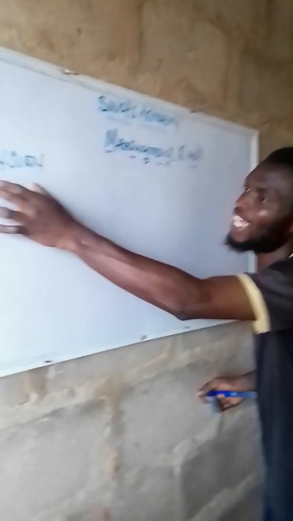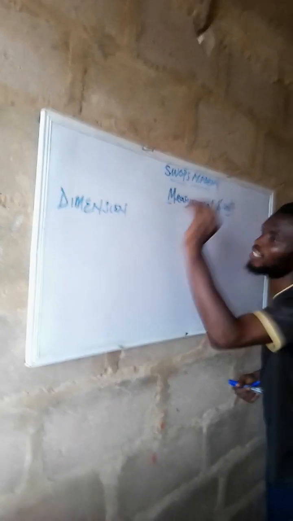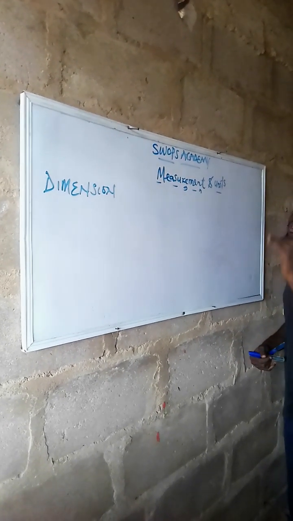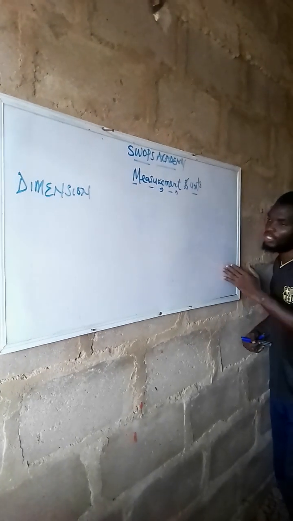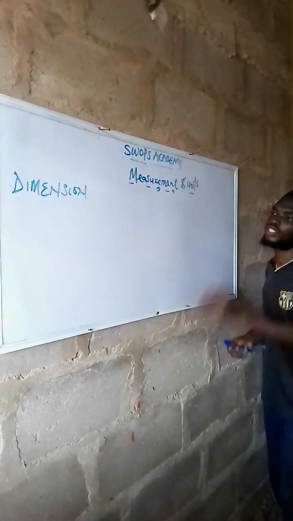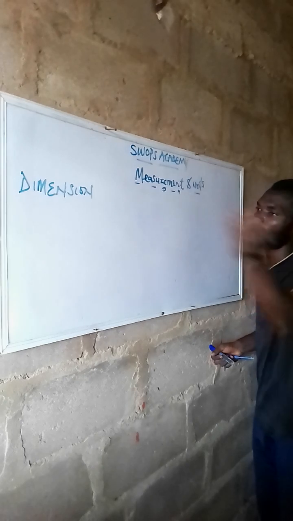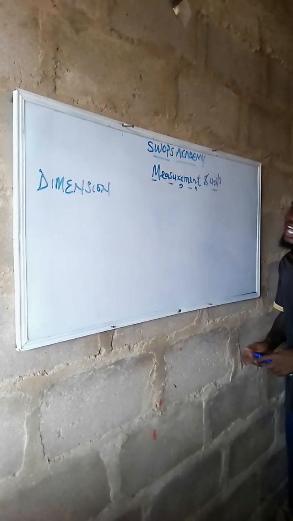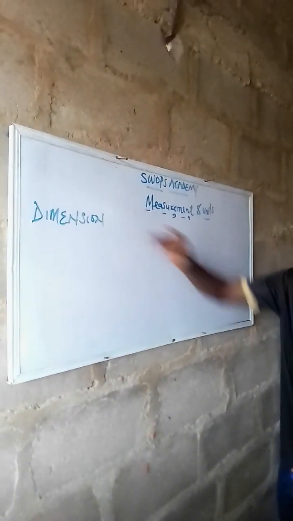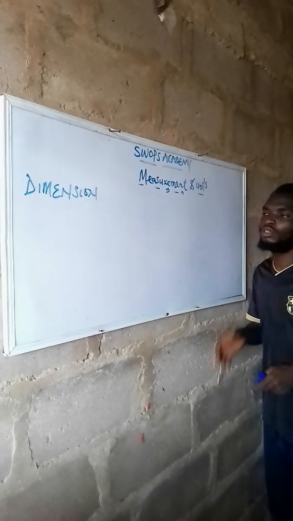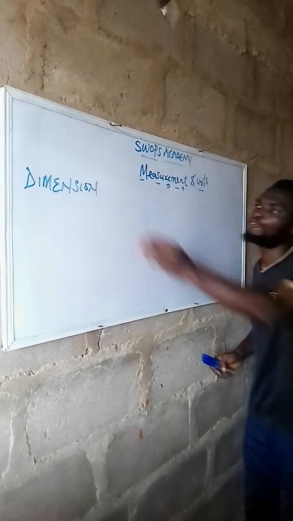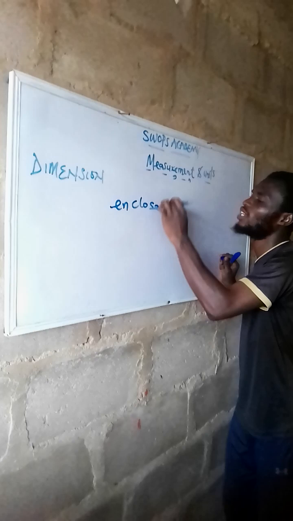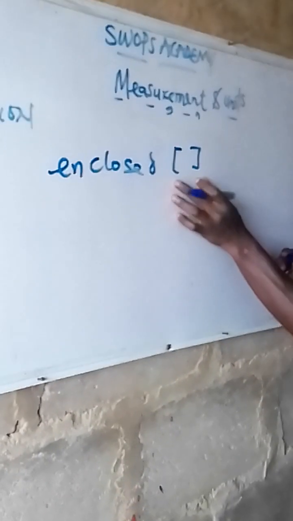What is dimension? We have to check what dimension is. Before you can start spelling apple as an example, you have to know what is A, what is B, what is C, what is D, before you start spelling dog, word, and so many things. So let's quickly see the definition of dimension. Generally in physics, for those jotting down, it is the art of using an enclosed bracket.